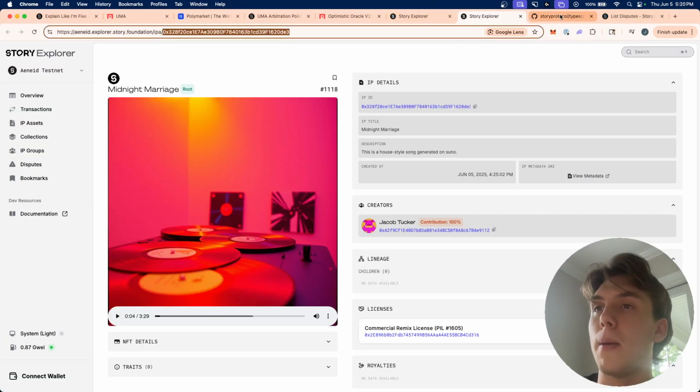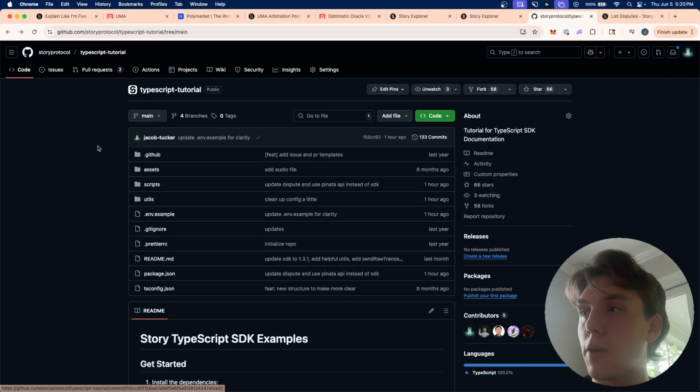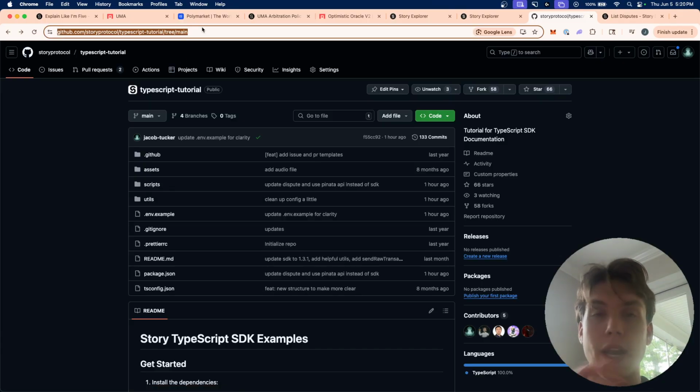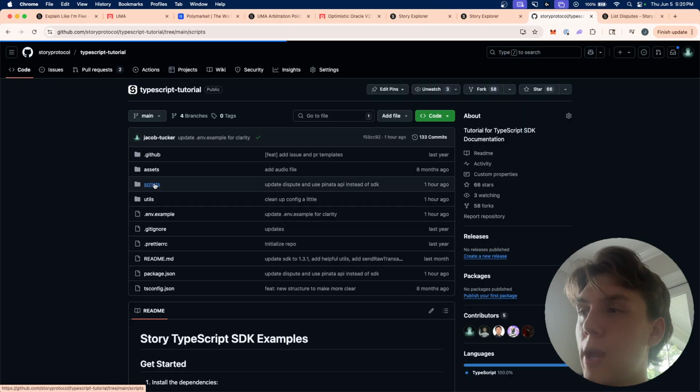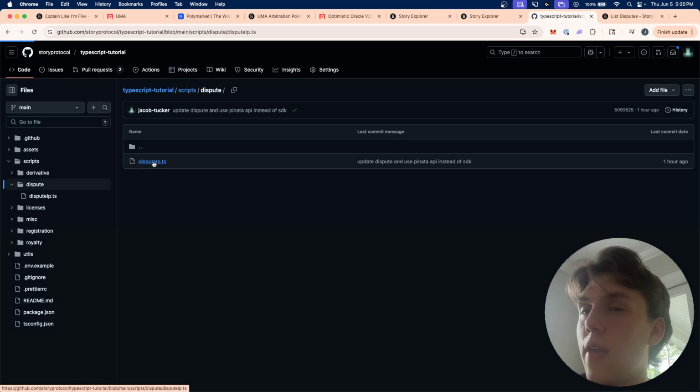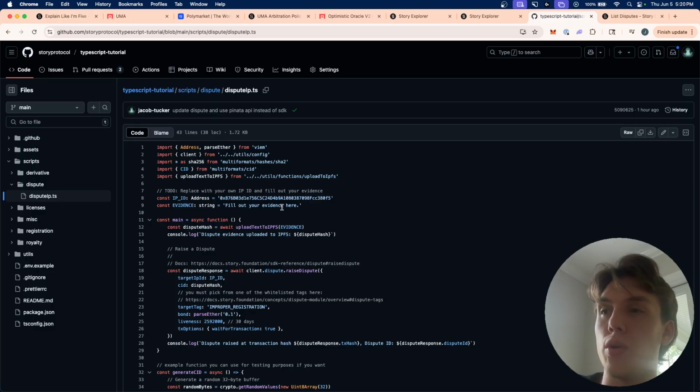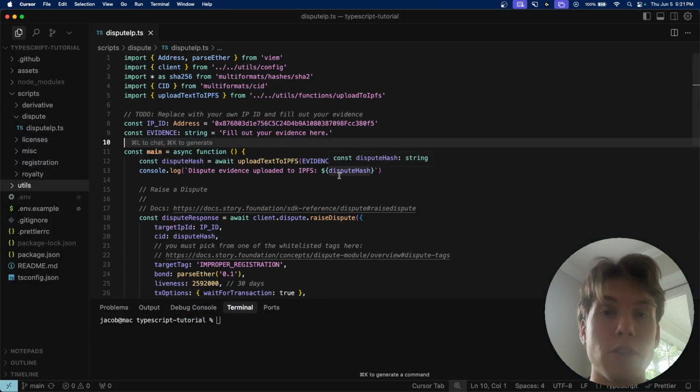actually, before we do that, I just want to show you that this code that I'm going to be using is completely available. You can copy and paste all of it at this repo right here at github.com/storyprotocol/TypeScript-tutorial. And you can go in here, and if you click on scripts and then click on dispute and then dispute IP, this is the exact code that you are seeing here. So I haven't changed anything else.